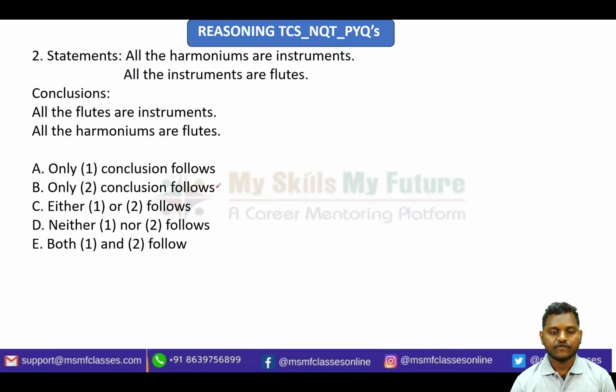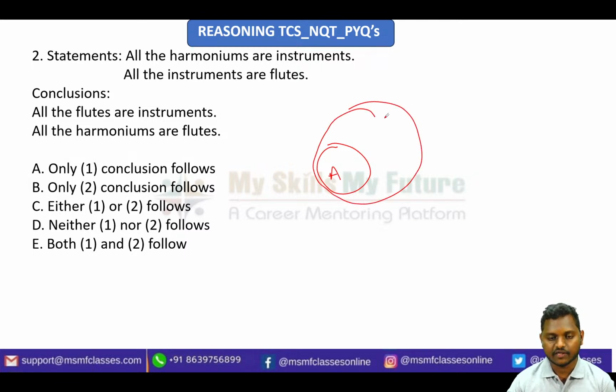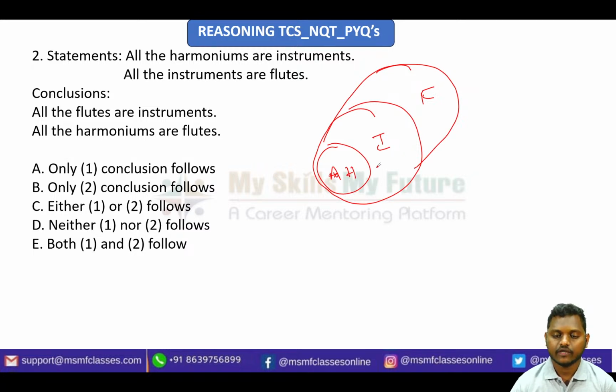Next one. If you just see, first I'm drawing the diagram by reading the statement. I'm wasting no time. All harmoniums are instruments, so I'm just drawing, covering entire harmoniums, all harmoniums, sorry, it is H. All harmoniums are instruments, so I'm writing it as I. Next thing, all instruments are flutes, so just a simple diagram. You just cover entire instruments and write F. Okay, you are done with the diagram, right?